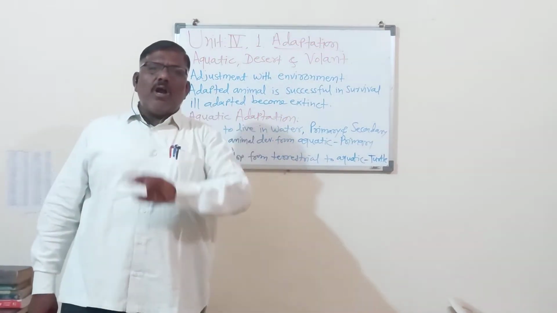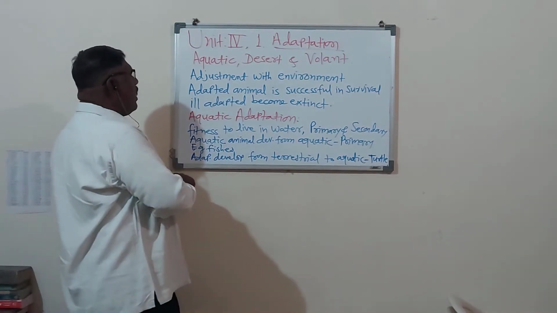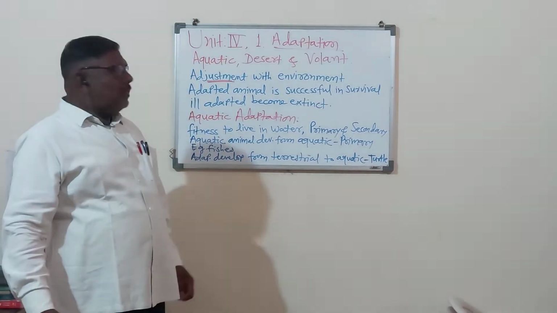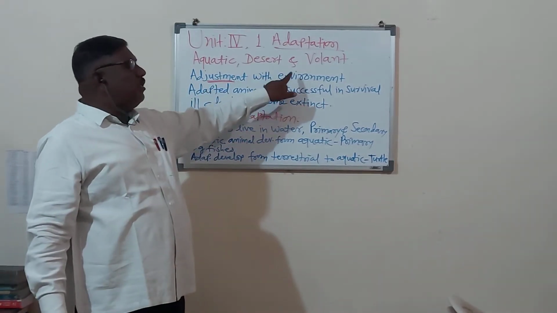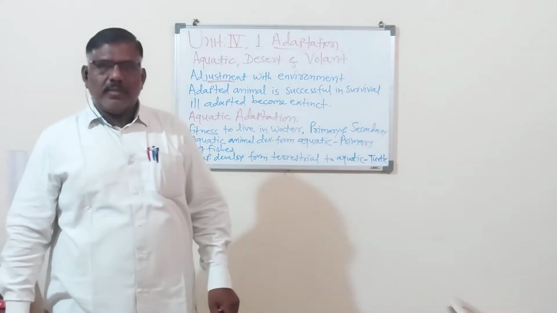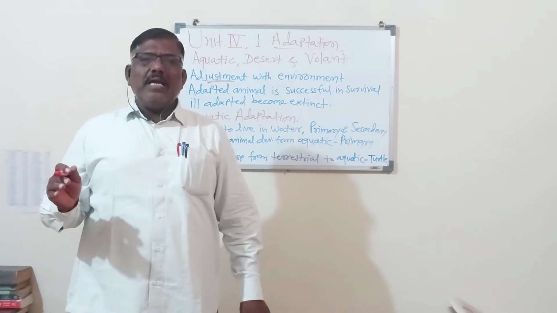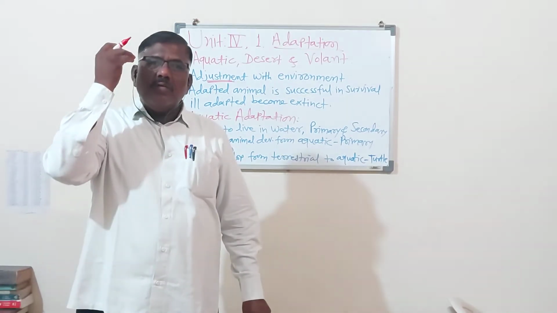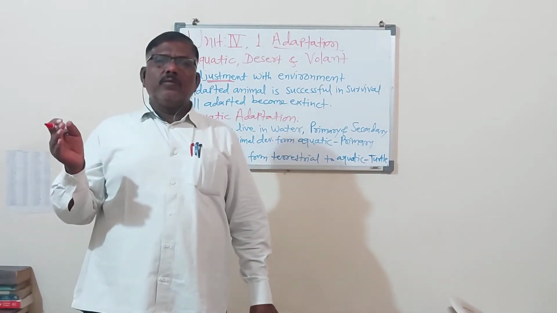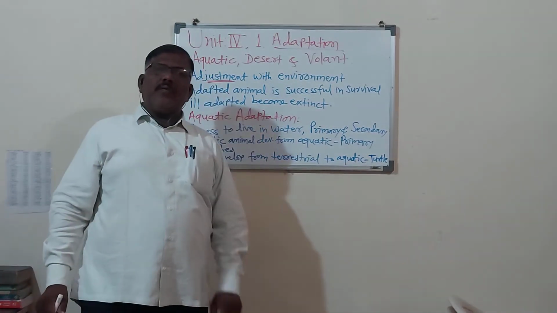If an animal is not doing adjustment, this is a very important point, any animal that is not doing adjustment with its environment is not a successful animal. That animal is a failure in its life. That animal will be finished. That animal will be extinct from the world. Remember. So adjustment is very important in our life.